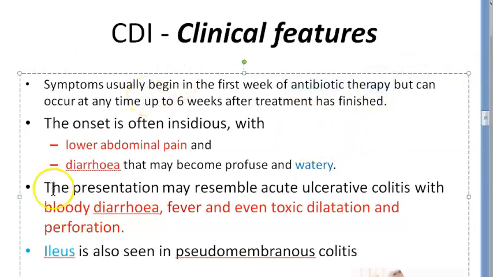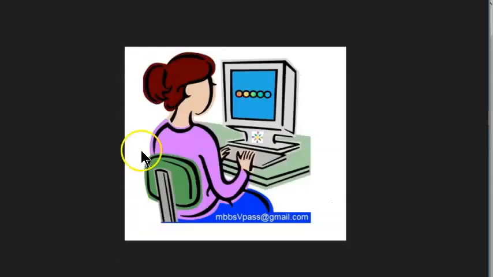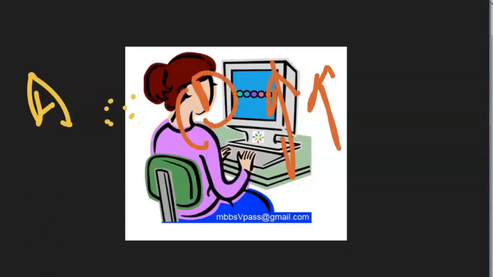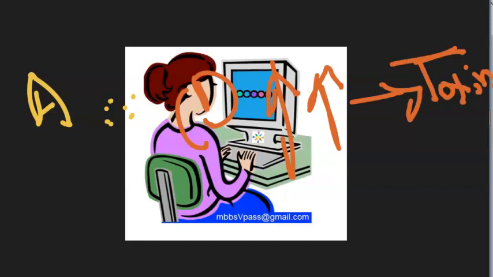it could be CDI. Why? Because you take antibiotics, then the good bacteria get destroyed, and this Clostridium difficile gets a chance. It will start multiplying and producing these toxins, the cytotoxin and enterotoxin, which will start hurting you. This is when you will start seeing the symptoms.